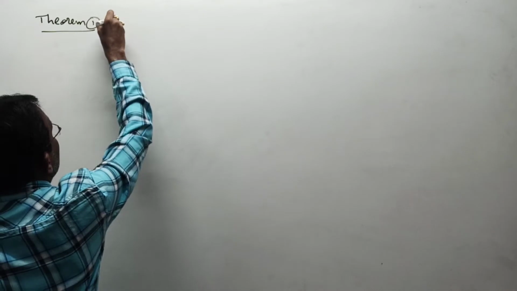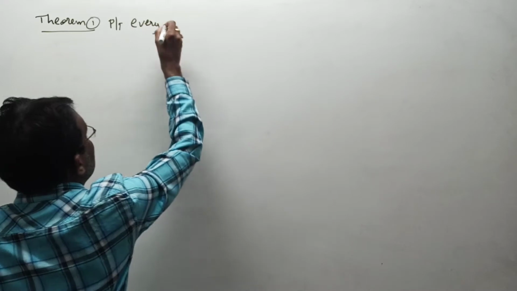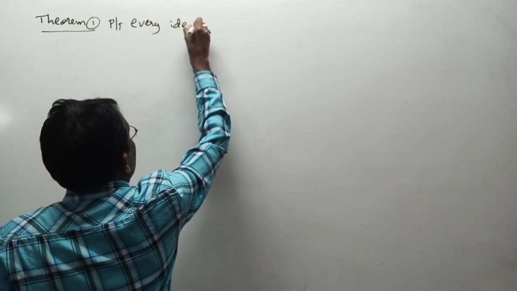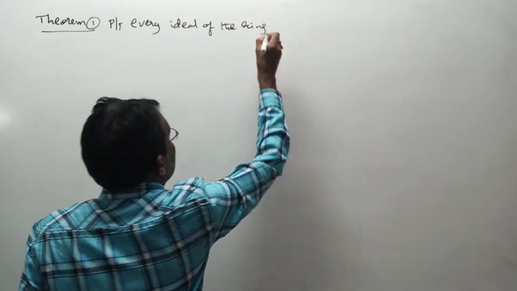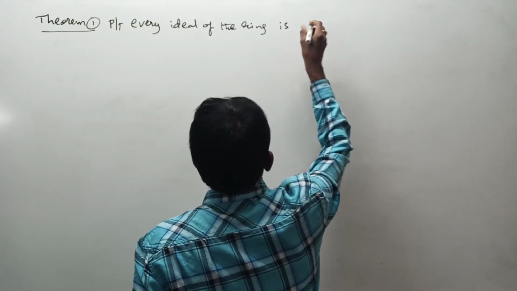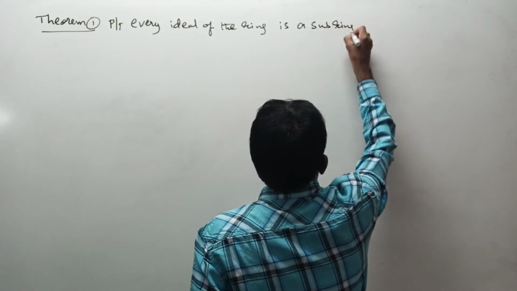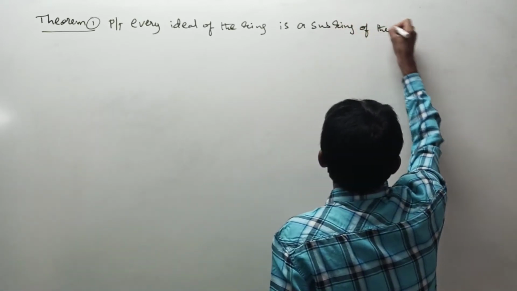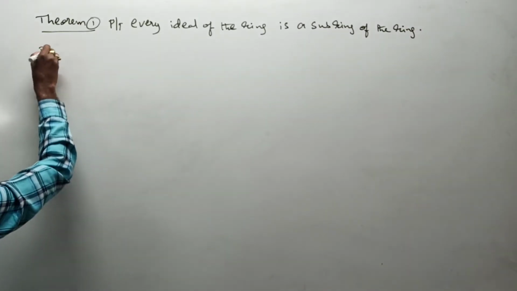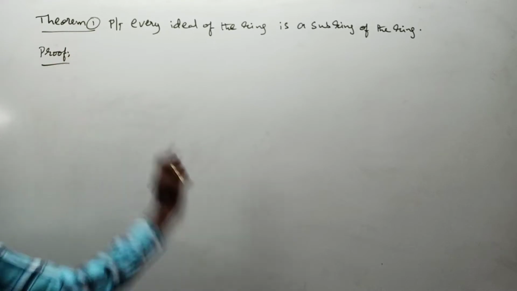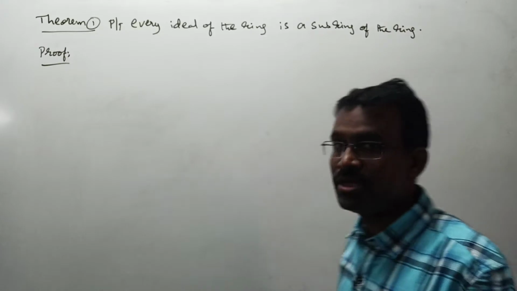Simple theorem. Prove that every ideal of the ring is a subring of the ring. This is your theorem number 1. What is that statement? Prove that every ideal of the ring is a subring of the ring. Statement is clear for you.